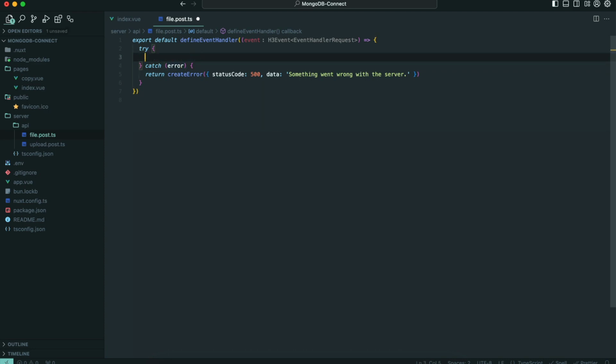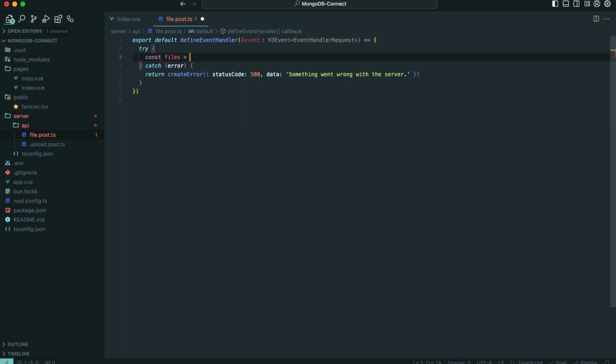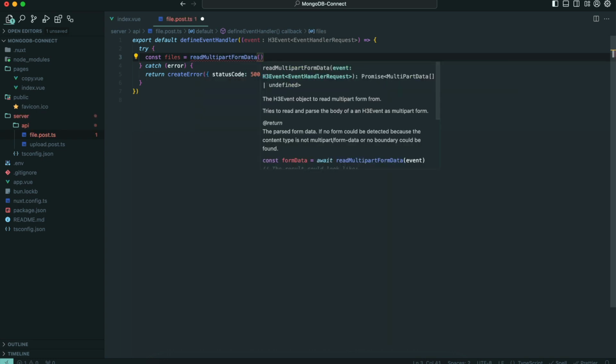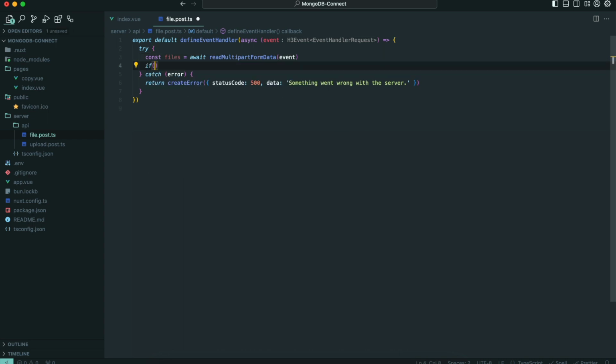Above that, const files equals readMultipartFormData with the event. Also make sure to await it, and add the async.